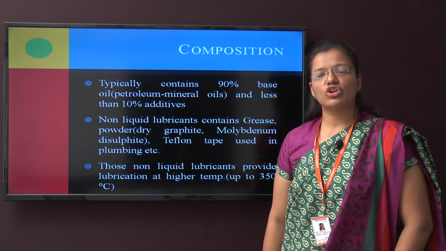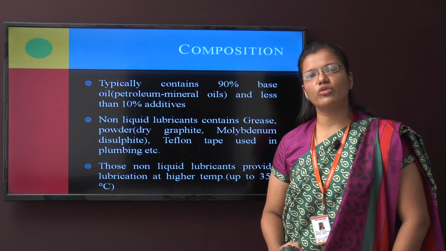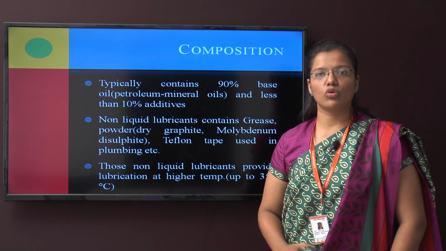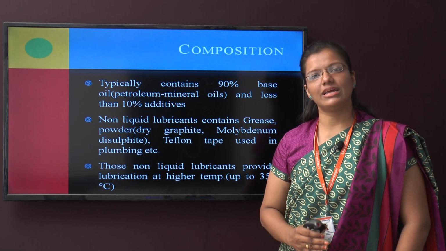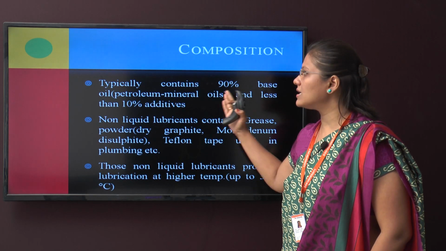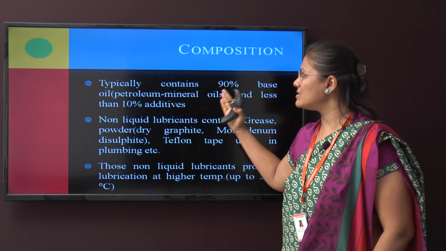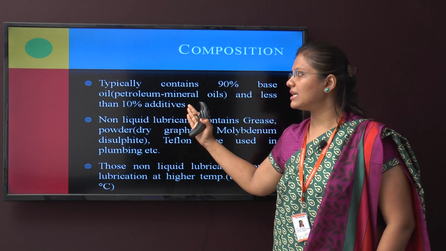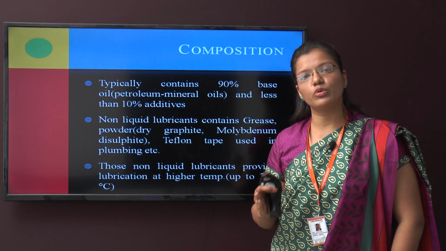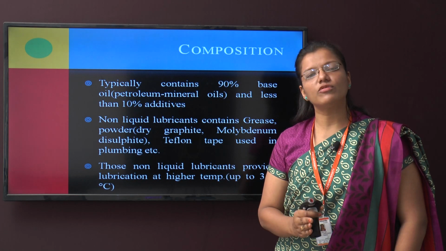Next is the composition of lubricant. A composition of lubricant is divided into two parts. 90% of the lubricant is a petroleum oil or a mineral oil, while 10% is an additive. So basically here 90% is the base oil, that is the petroleum or mineral oils, and less than 10% is an additive.